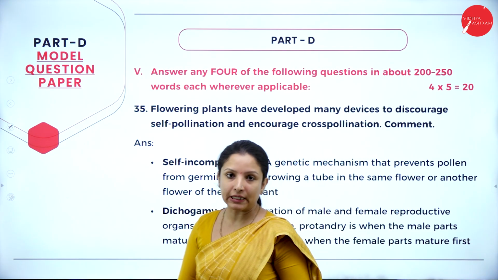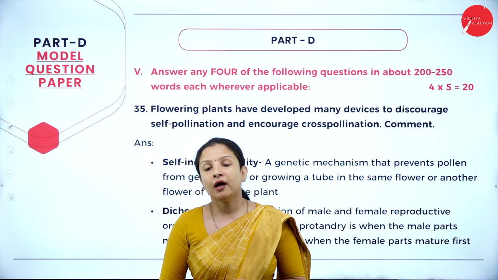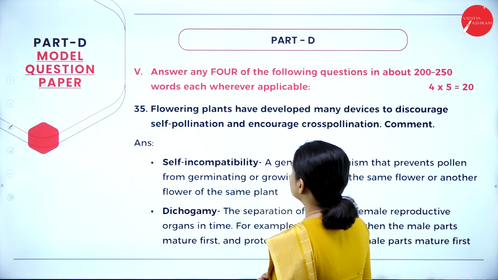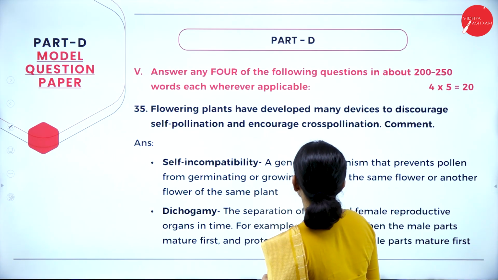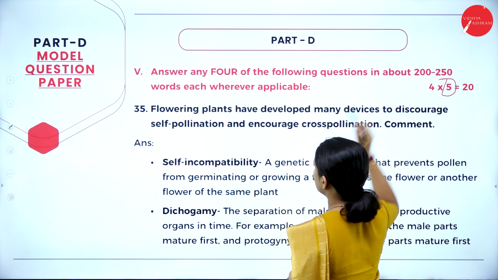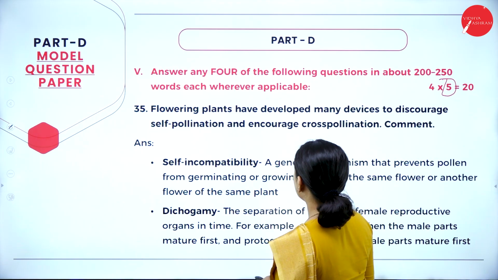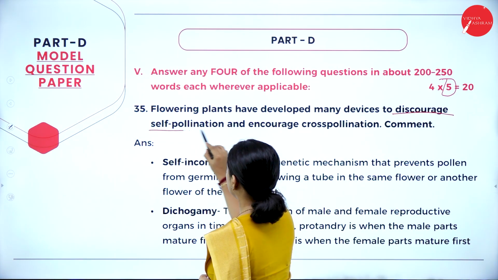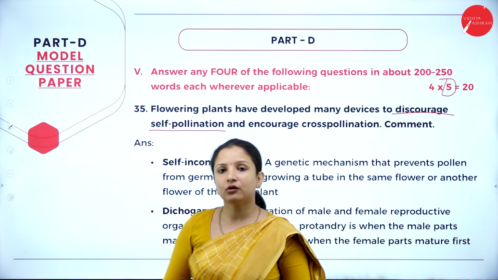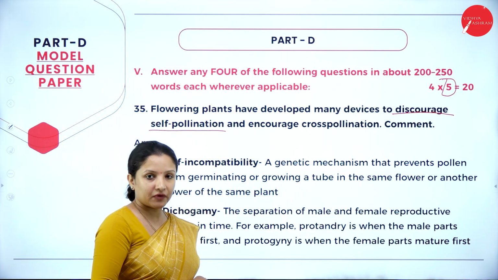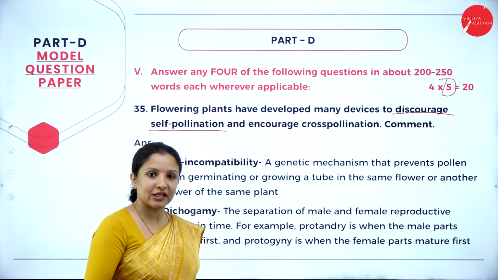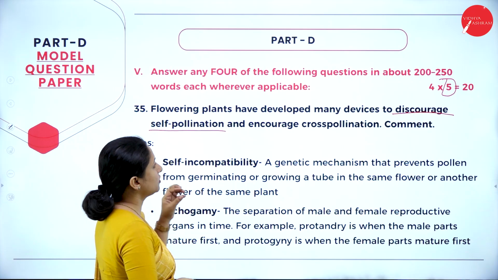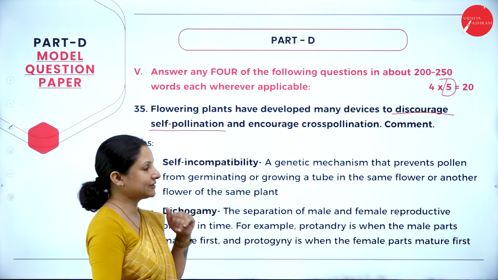So next we'll move on to part D, which carries 5 marks per question. And again part D is split into 2 mains. In the first main of part D, answer any 4 of the following questions, which carry 5 marks each. The first question under this: flowering plants have developed many devices to discourage self-pollination. That is, we had learnt about incompatibility, how to prevent self-pollination. There are some outbreeding devices, so we have to mention them, to promote cross-pollination and to prevent self-pollination.